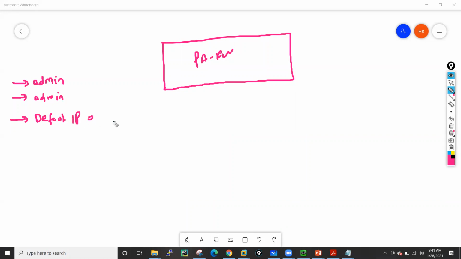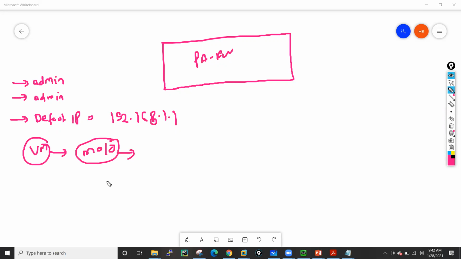on this box is 192.168.1.1. This is the default IP address on your Palo Alto box. But nowadays, I have seen in a few VM series devices that they are not coming with this IP address. They are coming with the DHCP client option set on the management interface of Palo Alto.